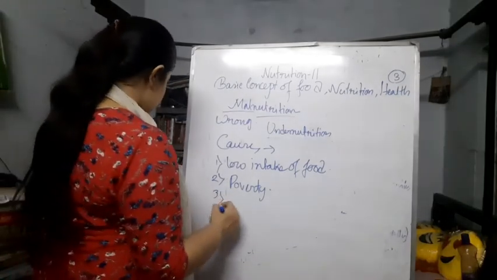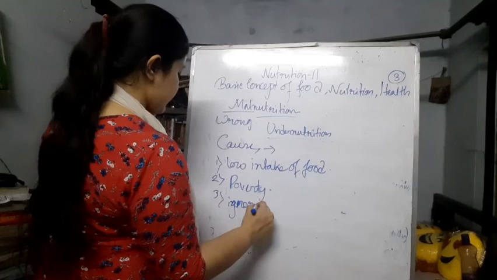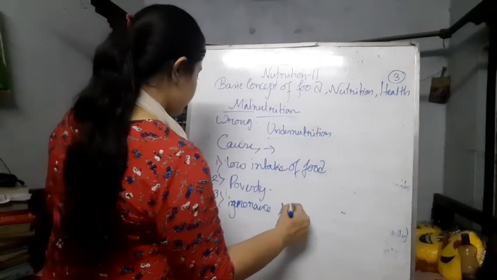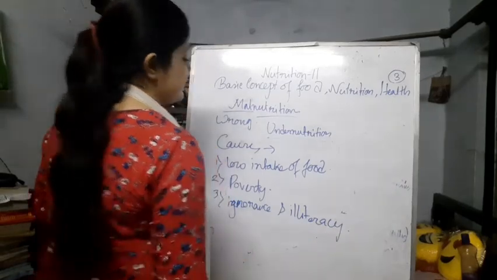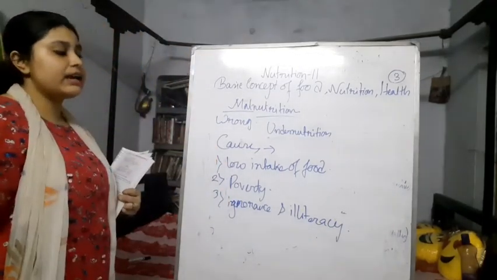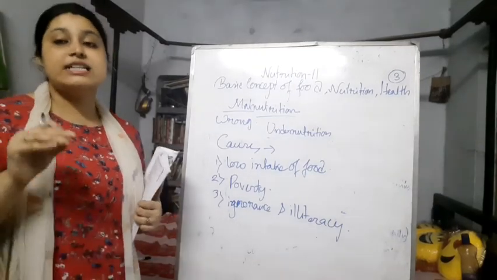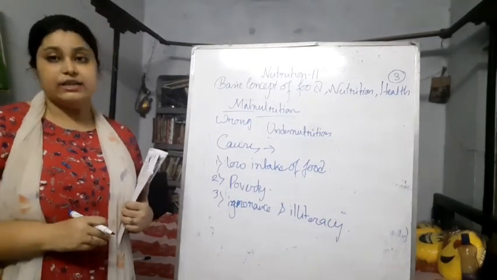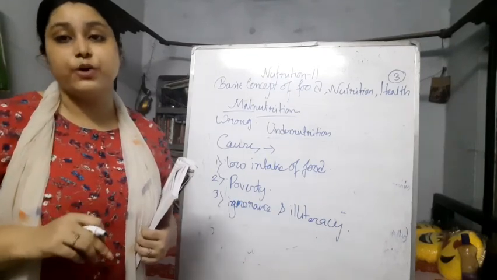The next is ignorance and illiteracy. Illiteracy can be a cause because the person doesn't know that it is important for his or her health, but ignorance is a very important problem.